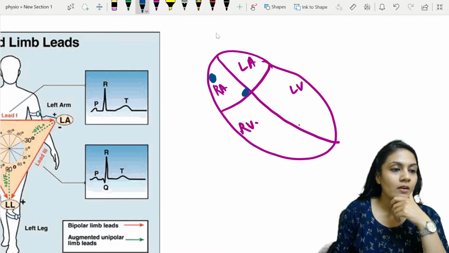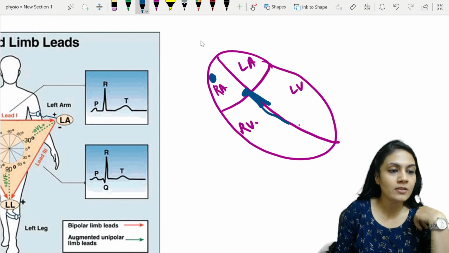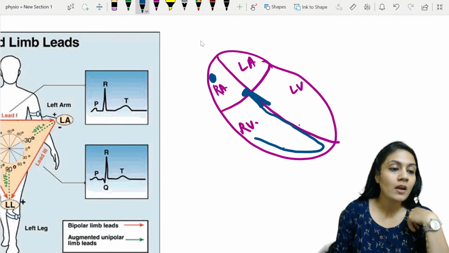AV node here, then the bundle of His, then the bundle branches, right? There are two types of bundle branches. If the bundle branch is supplying the right ventricle, we are going to call it what? Right bundle branch, right? It is going to have branches, and they are also going to have further branches. What are we going to call them? We are going to call them Purkinje fibers, right?